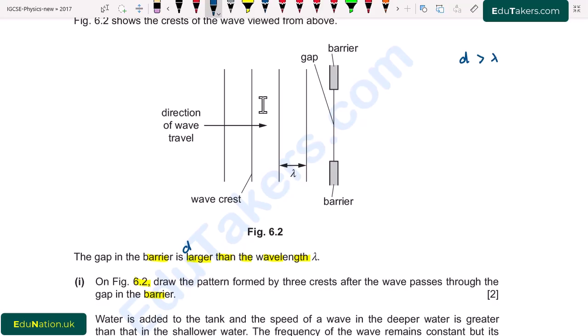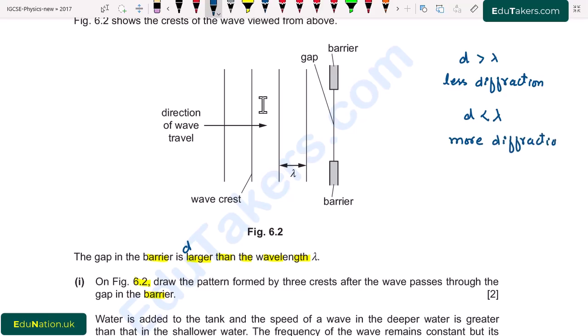The other condition is that if this gap is less than the wavelength, then there will be more diffraction. Diffraction is actually the bending of waves. Now in our case, the gap is larger as compared to the wavelength, so there will be less diffraction.